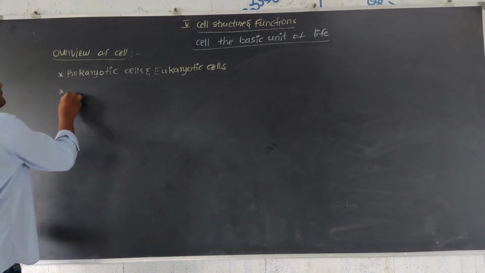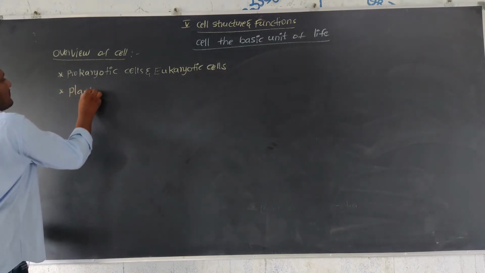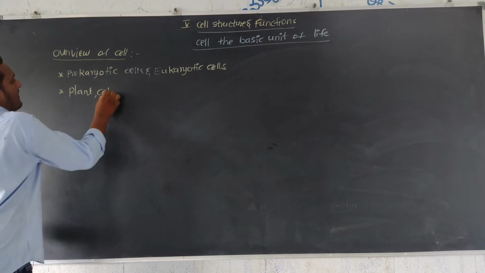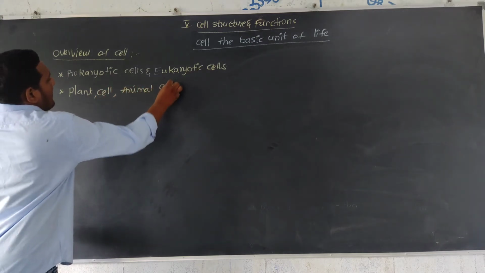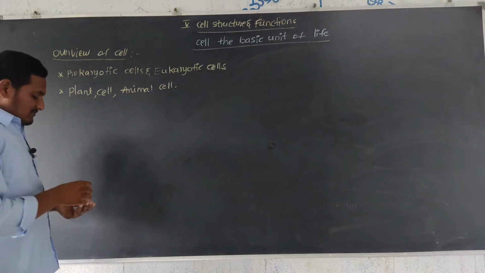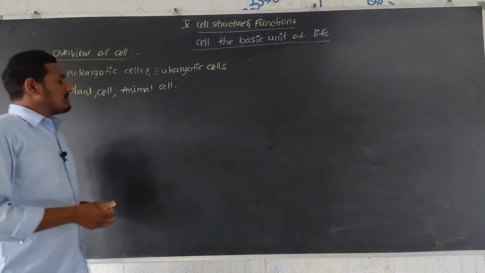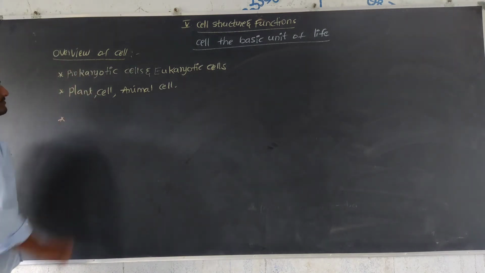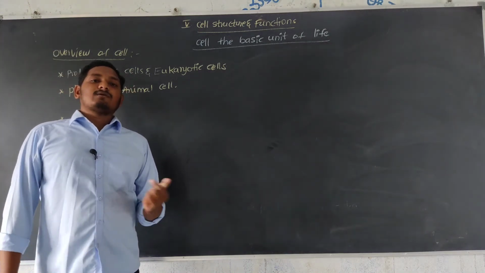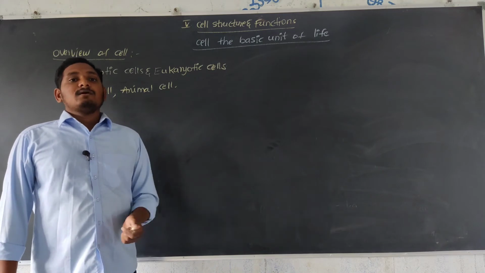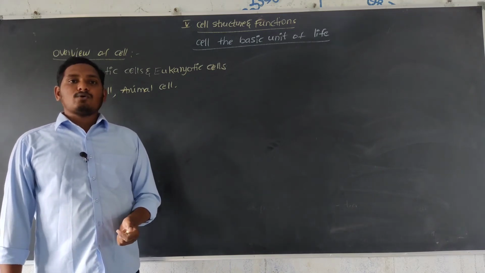And what are the differences between plant cell and animal cell? First of all, we need to understand cell information. Animal cell is mainly a round shaped structure, but plant cell has a hexagonal shape.